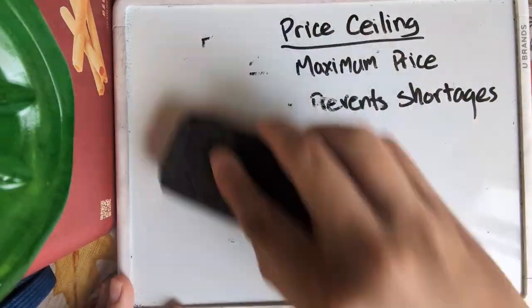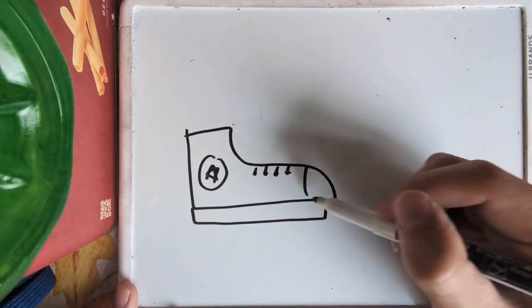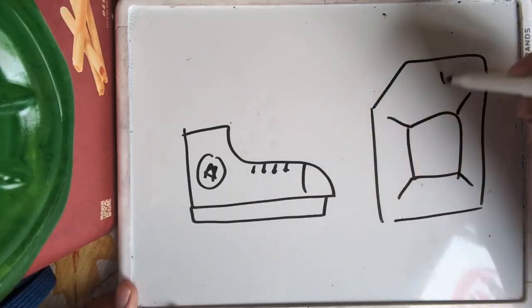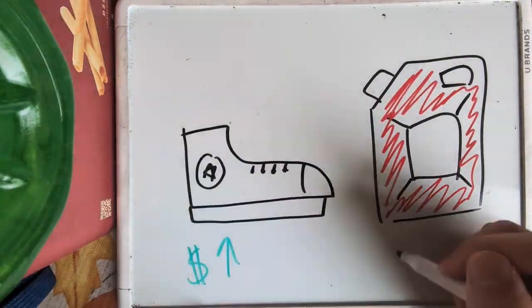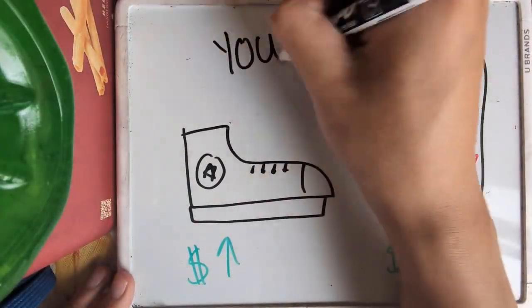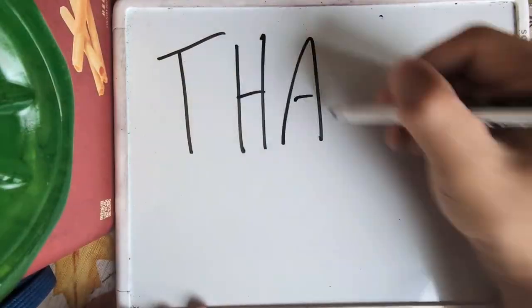These interventions can help ensure fairness, but they can also lead to imbalances in the market, like surpluses or shortages. Understanding supply and demand explains why prices are established and why they fluctuate. From buying sneakers to refilling the gas tank, these concepts are applied in everyday life. So the next time you see a sale or a price increase, you'll know what's going on.